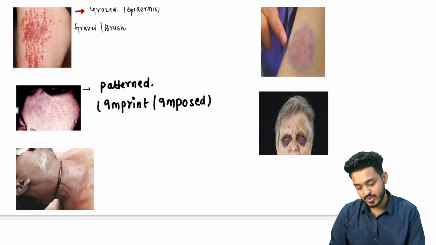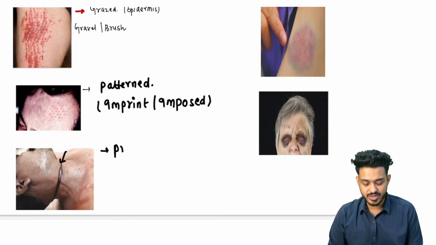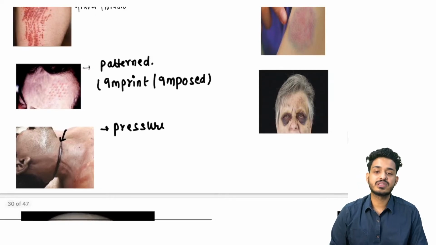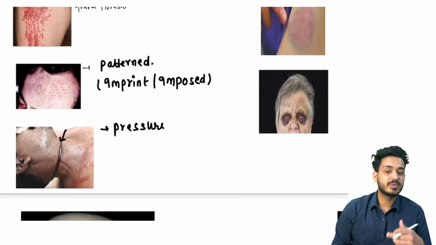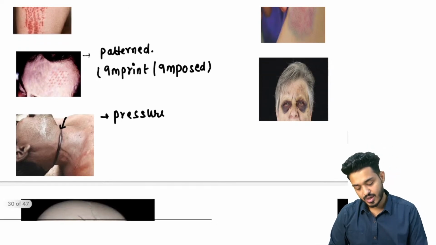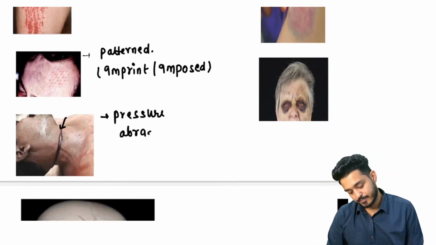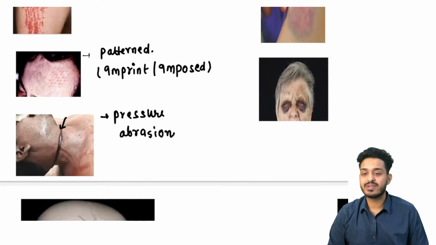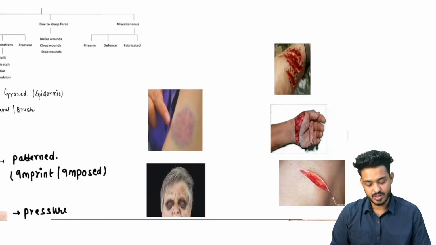And this is your pressure abrasion. Here, due to excessive pressure, we have this strangulation mark. This is a ligature mark when someone is trying to commit suicide, or maybe someone is committing homicide. Then also we can find this pressure abrasion.